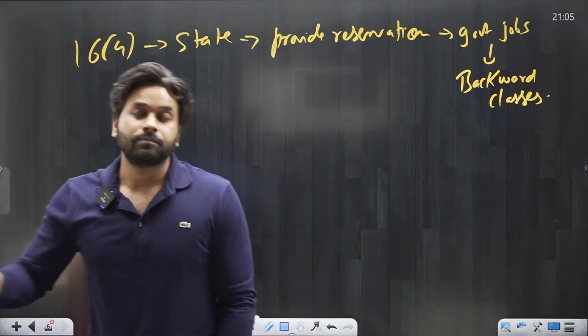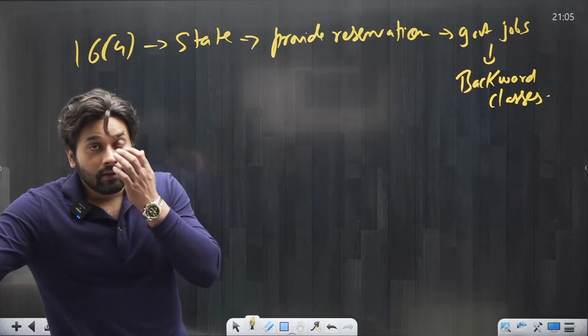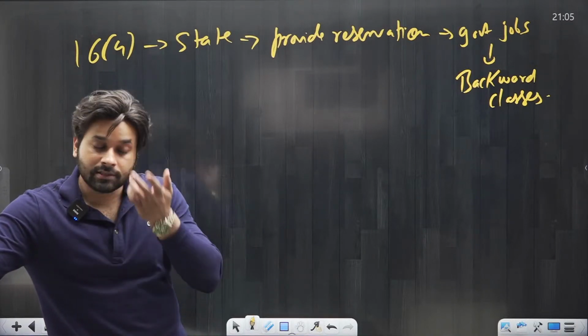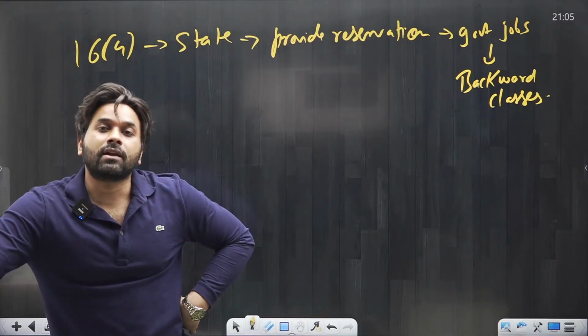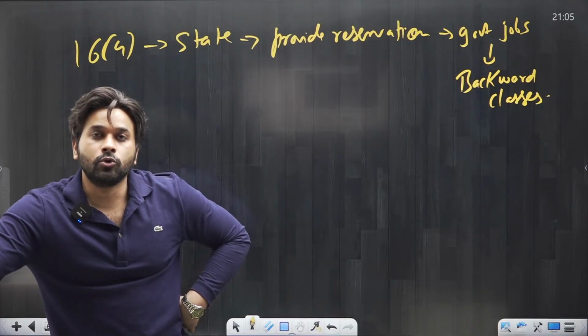So Article 16 Clause 4 says that when it comes to backward classes, the state has the authority to give reservation in government job to the backward class.